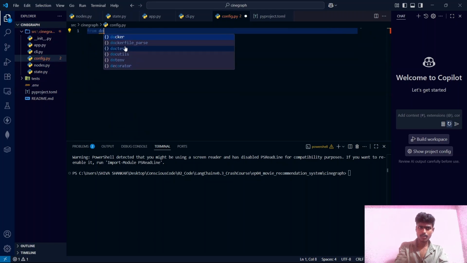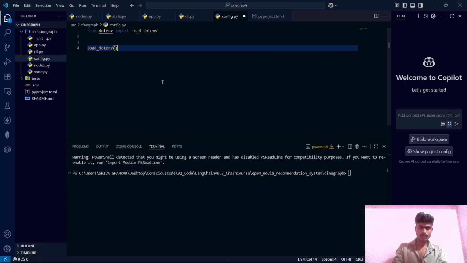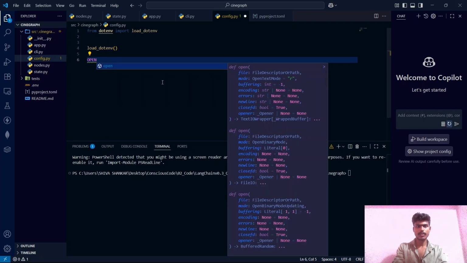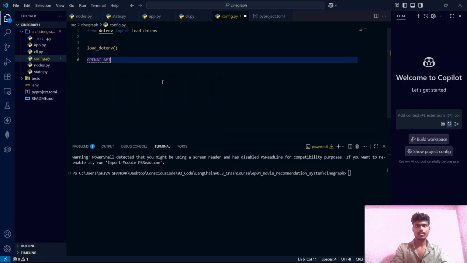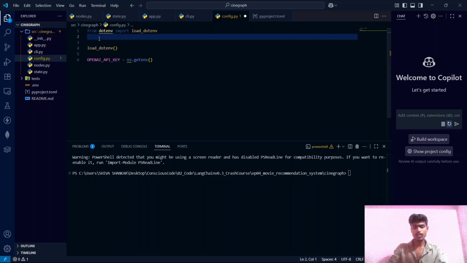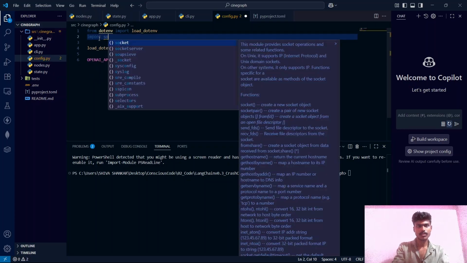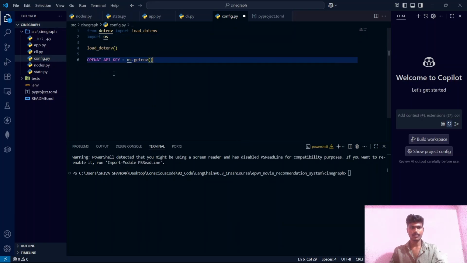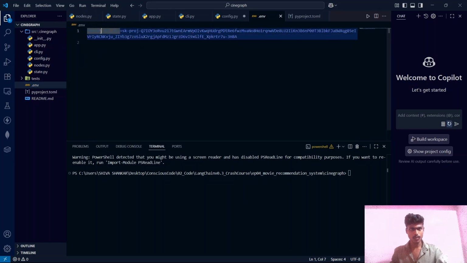From dotenv import load_dotenv. OPENAI_API_KEY is equal to os.getenv. We need to import os also. Import os. Yeah, os.getenv. We should mention the name of our API key, which we have named as OPENAI_API_KEY. Let's copy it and paste it here.